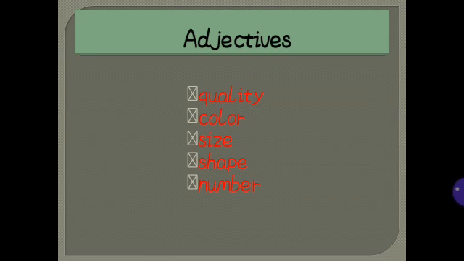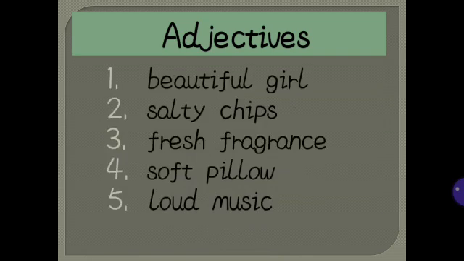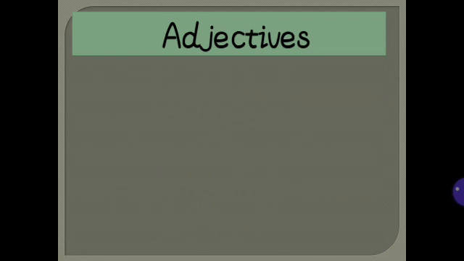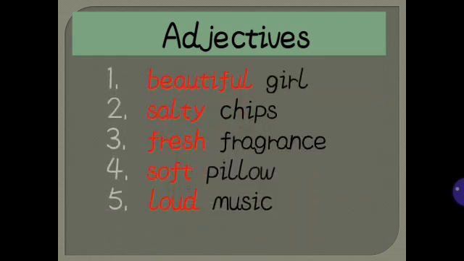For example, beautiful girl, salty chips, fresh fragrance, soft pillow, and loud music. Here, the words beautiful, salty, fresh, soft, and loud all describe the nouns next to them.